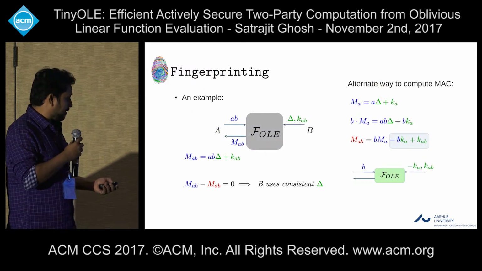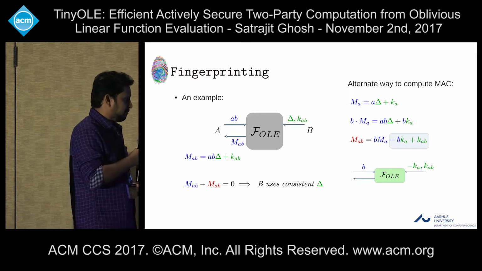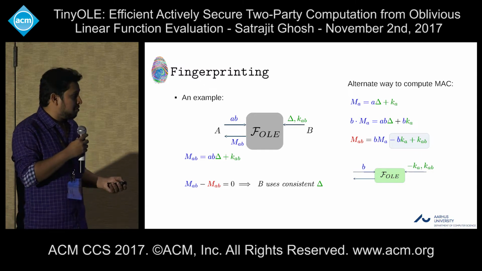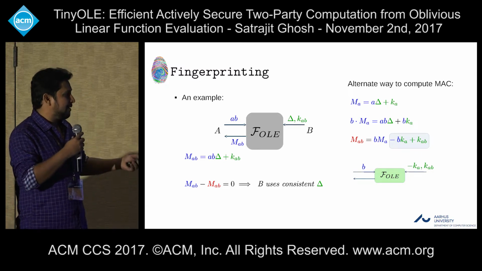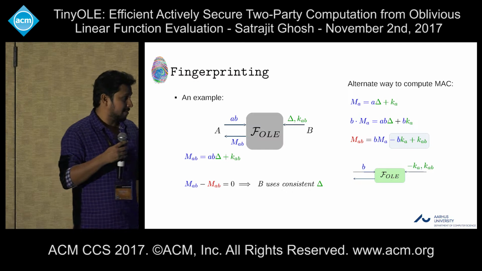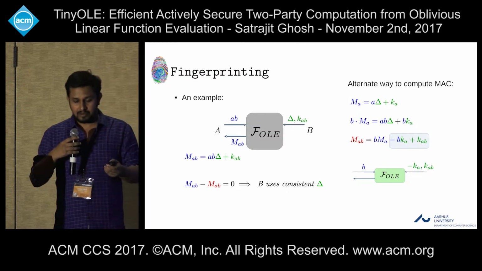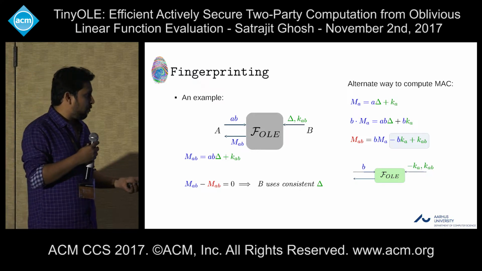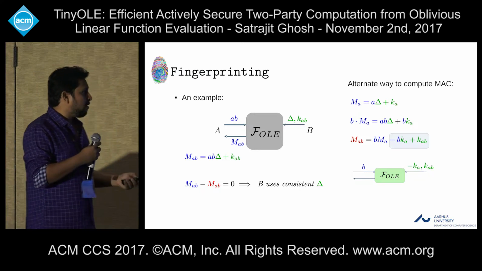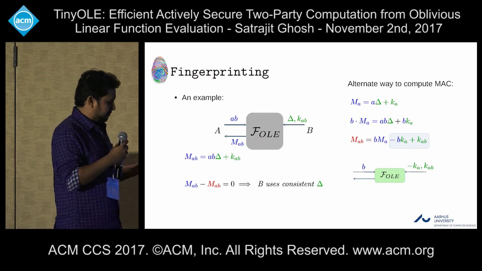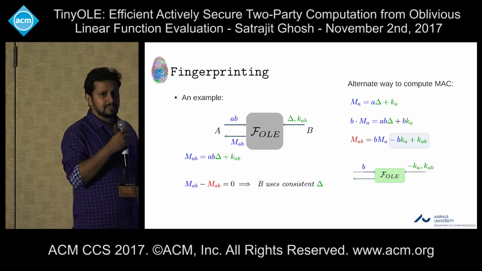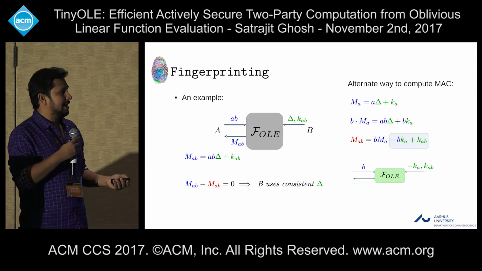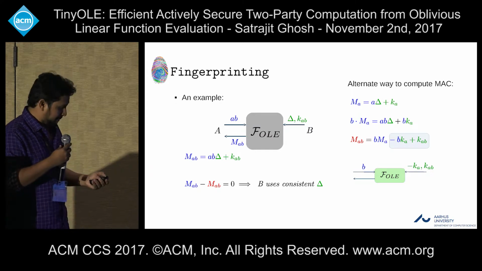Now, how can A check whether this MAB is consistent? If he can somehow compute MAB in some other way from some other MAC, then he can check the consistency of both values. One way to do that: A has this MA, which was previously obtained, the MAC on the value A, which must be A delta plus KA.